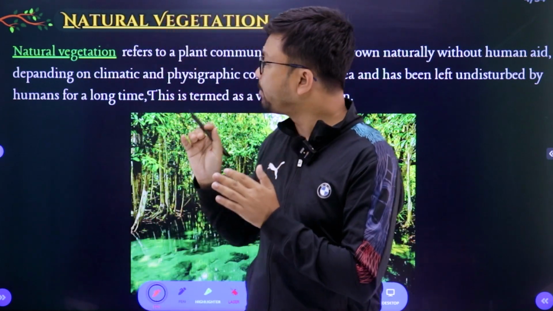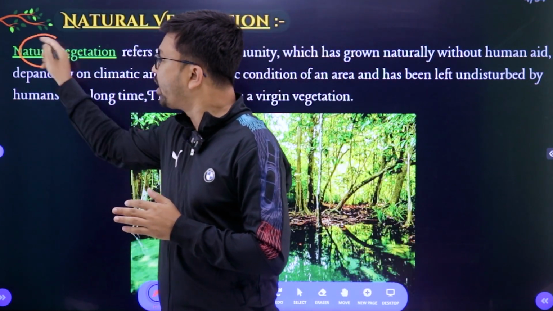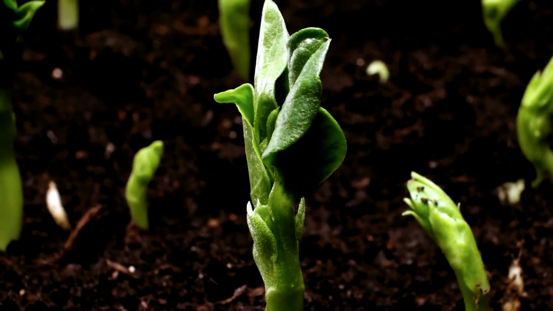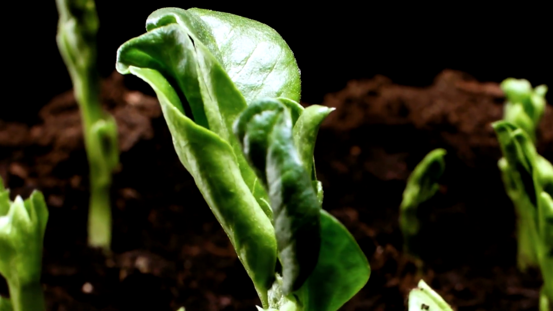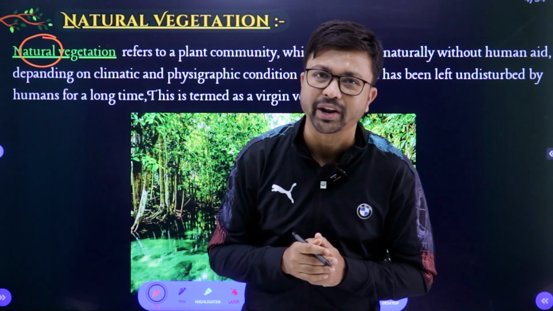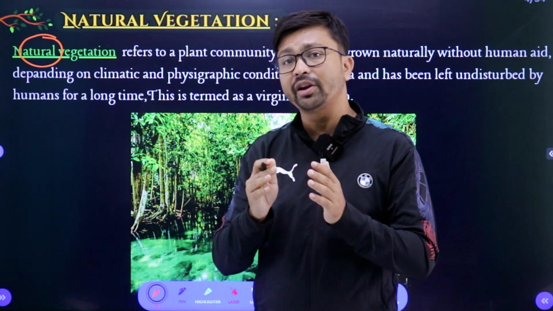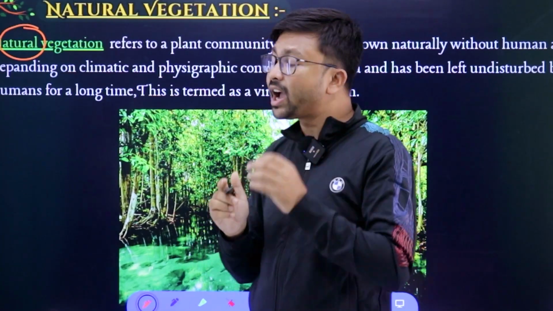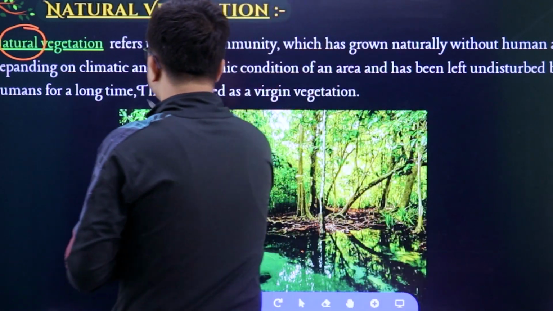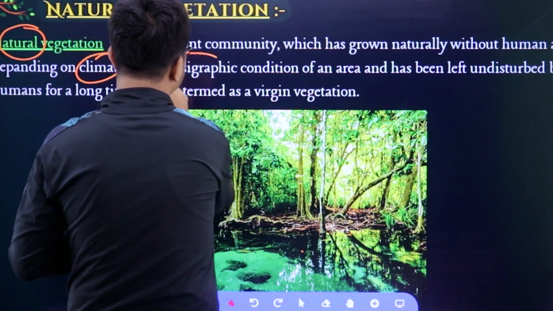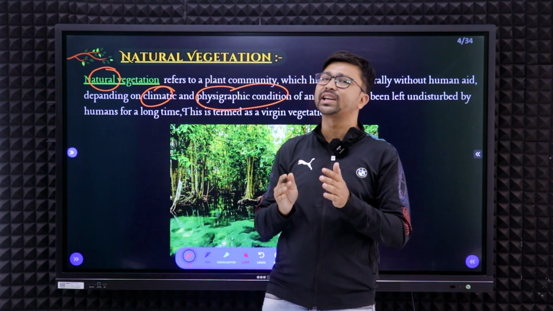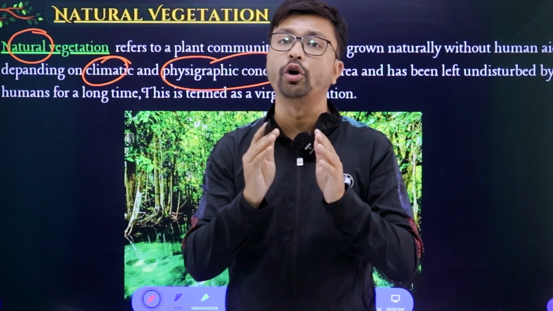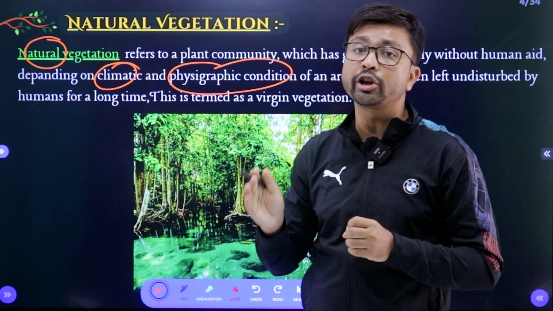Remember, natural and vegetation, these are the important terms given. Natural means the vegetation will grow naturally, and naturally means without any human interference. Now if natural vegetation grows without any human interference, it needs to depend on something else. So what are those? Here the two important factors are the climate and the physiographic condition of that area. Depending on these two factors, basically the natural vegetation will grow, without any human interference